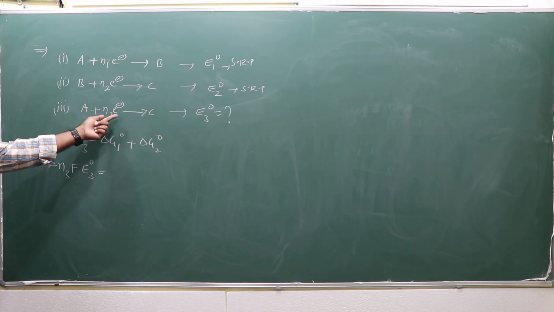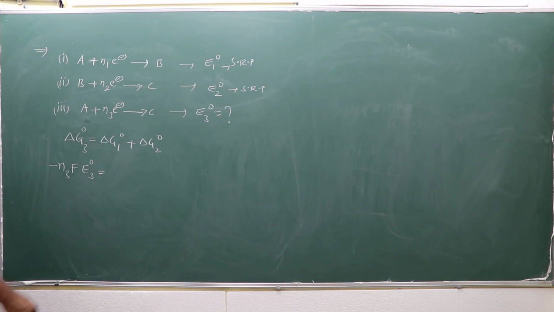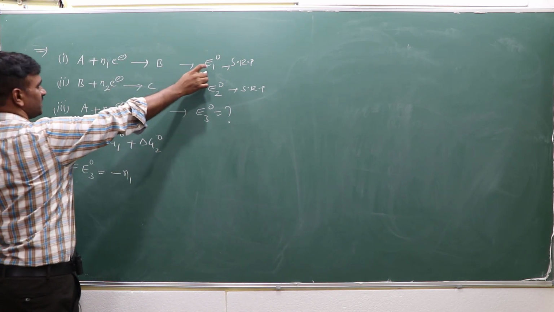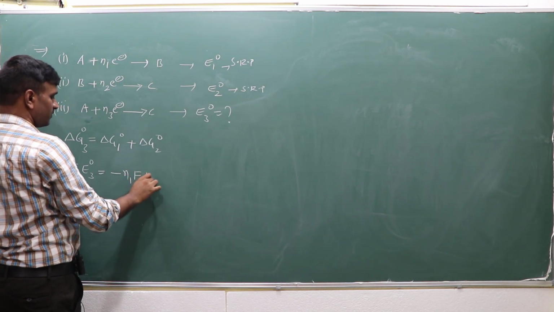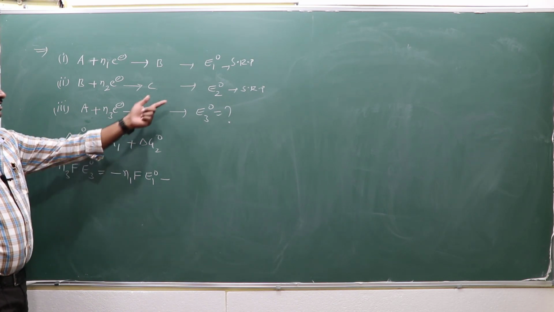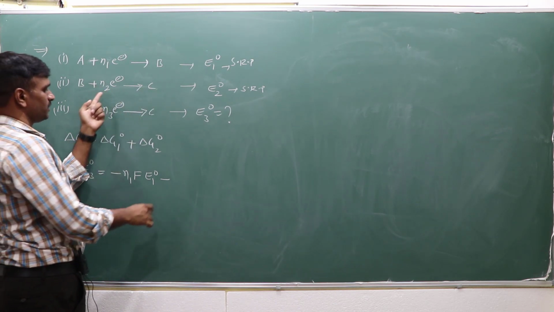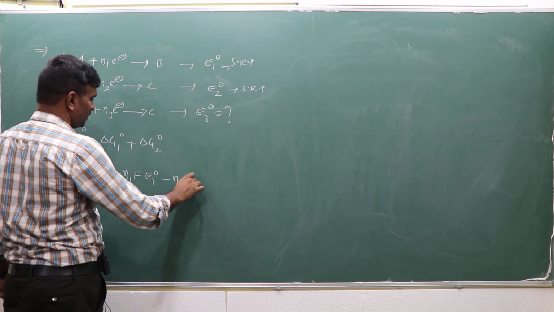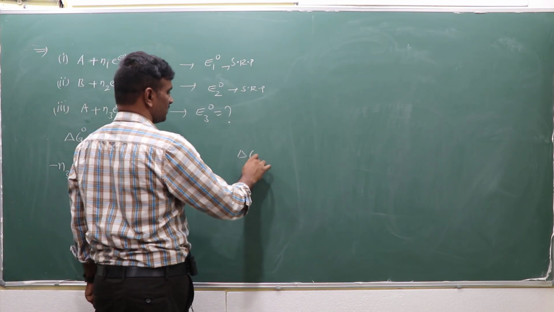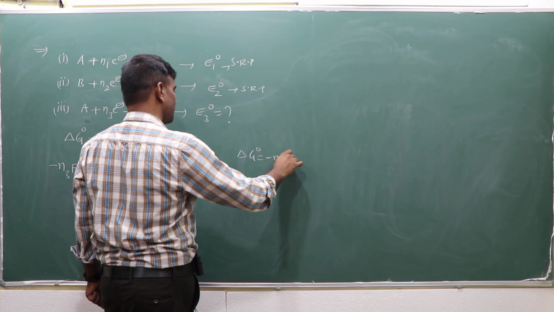This is because a reduction reaction is given, so I mentioned reduction potential. Here delta G1 is N1 number of electrons, F into E1 naught, and delta G2 naught is N2 number of electrons, F and E2 naught. Why? Because delta G naught is equal to minus NF E naught.